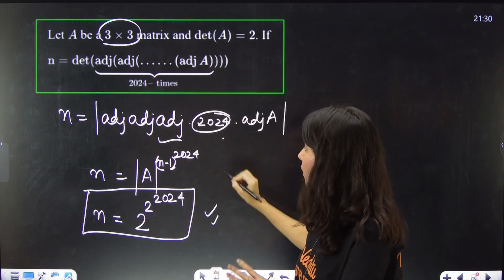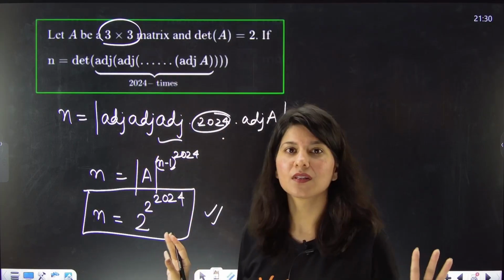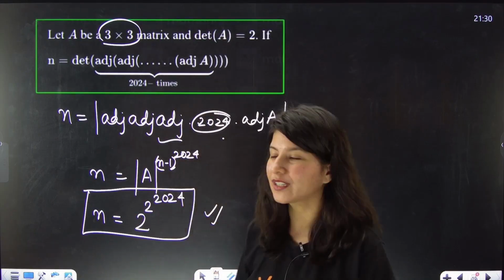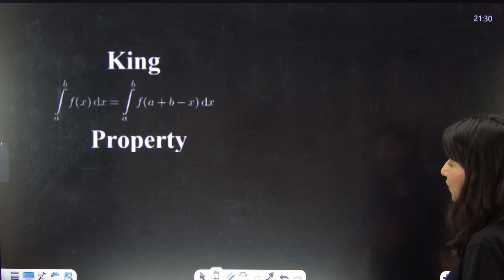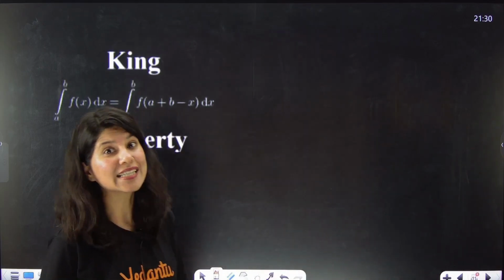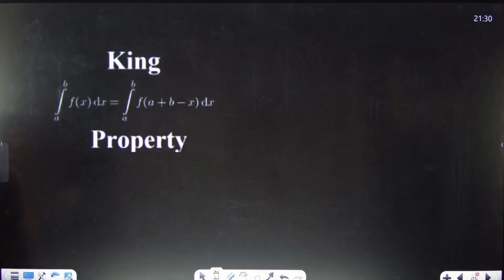But this property will be useful to you. So I have only taken the half of it. All right. So this is it. Direct formula based question. I hope that you are having fun. And now King's property.